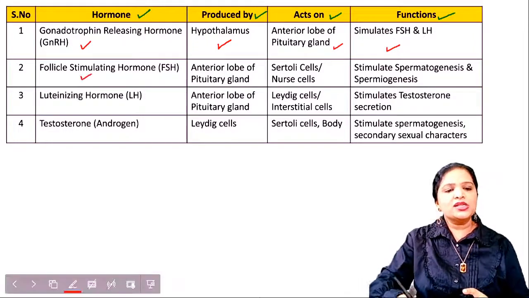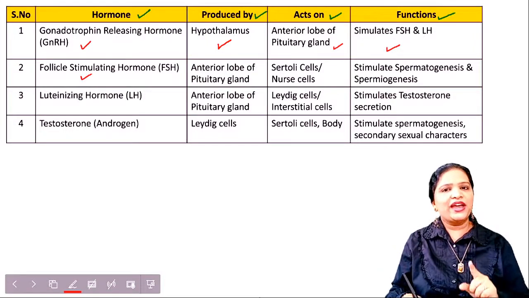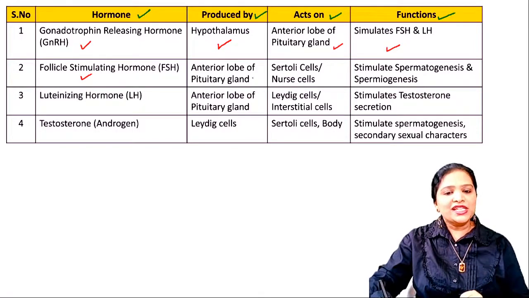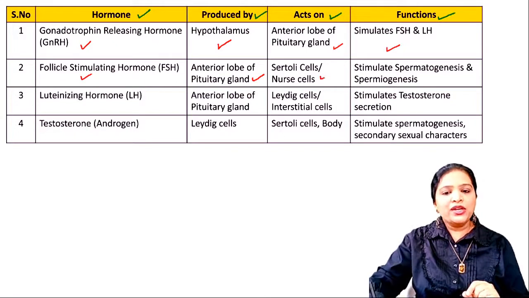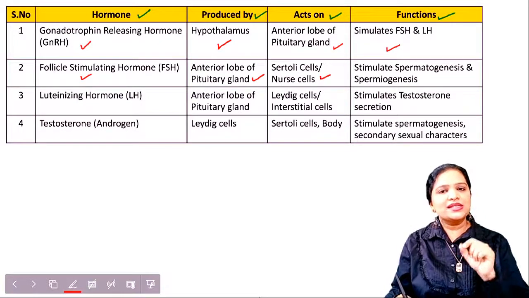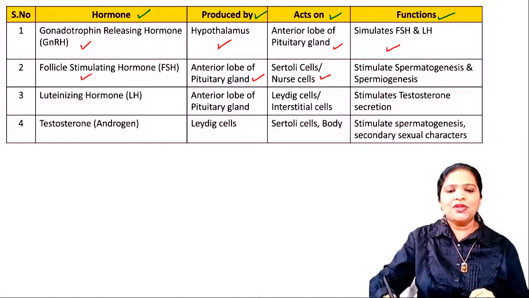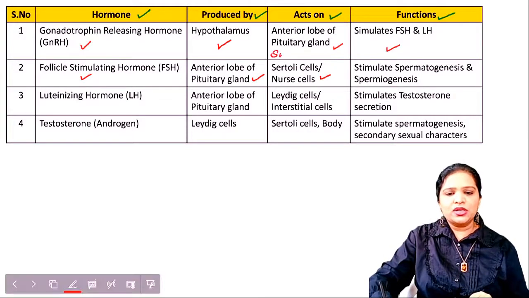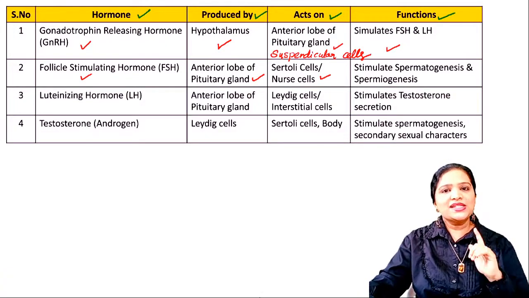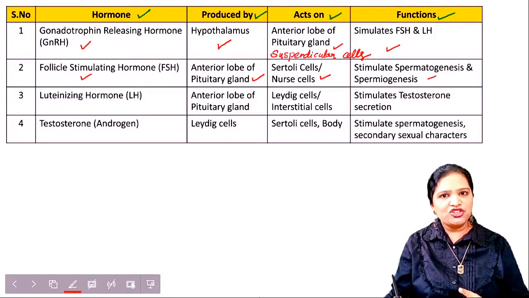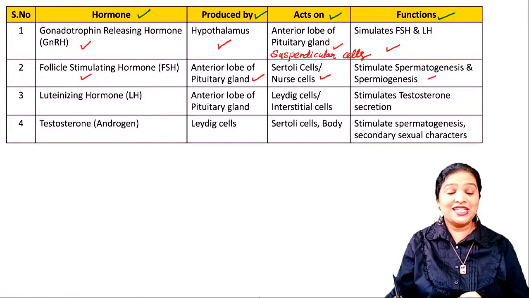The second hormone is follicle stimulating hormone, FSH. Where is it produced? In the anterior lobe of pituitary. Where does it act? It acts on the Sertoli cell or nurse cell. Another name for nurse cell is sustentacular cell. All these are the same, guys: Sertoli cell, nurse cell, sustentacular cell. And what is the function? It stimulates spermatogenesis and spermiogenesis in the Sertoli cell.